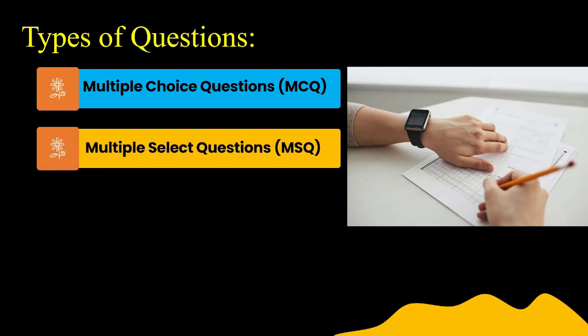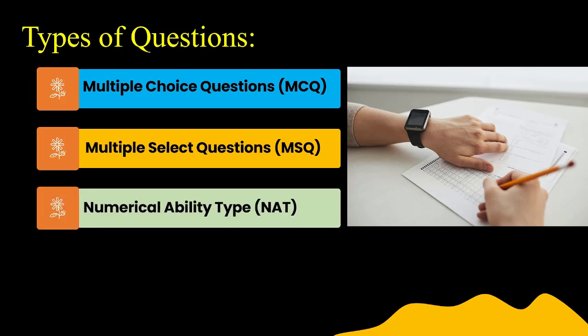The second type of question that will be asked in the GATE examination is multiple select questions. When it comes to multiple select questions, there will again be 4 options, out of which sometimes 2 options might be correct, sometimes 3 options might be correct, sometimes all 4 options might be correct. For these kinds of questions you should be very careful, because you may feel that 2 options are correct, but sometimes 3 options might be correct in the actual key. So you should have a complete understanding of the concepts so that you can put the correct answers.